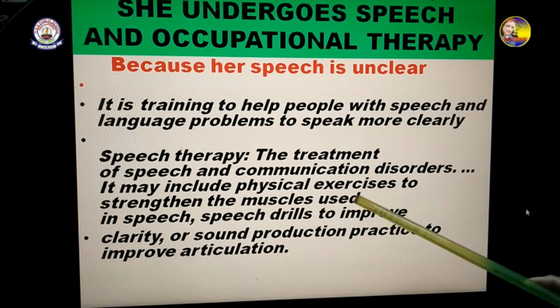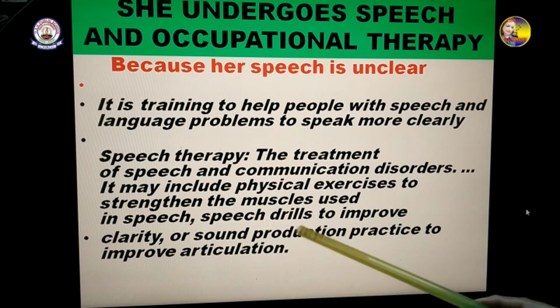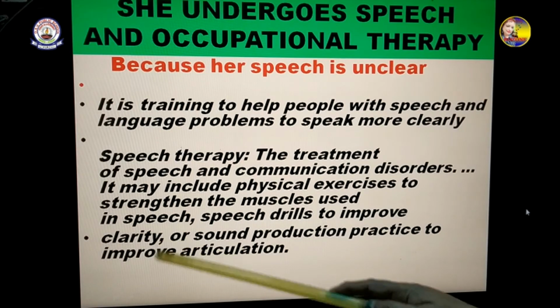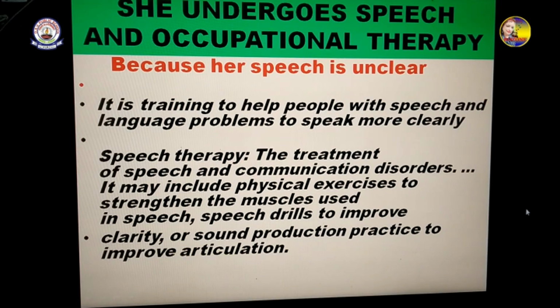It may include physical exercises to strengthen the muscles used in speech, speech drills, speech exercises, how the child has to open the mouth. Keep on giving that sort of training to the child, and the muscles may become a little stronger. For that reason, this therapy is given to them. Some sort of exercises are given so that the muscles are able to function properly. So to improve clarity, the sound or the voice or whatever speech they are having should become a little clear.